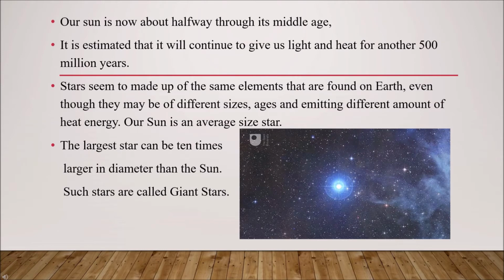See this picture, children. Our sun is now about halfway through its middle age. It's estimated that it will continue to give us light and heat for more than 500 million years. Actually, stars seem to be made up of the same elements that are found on Earth, even though those stars are of different sizes and ages,